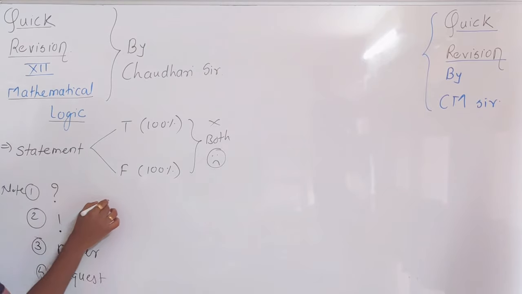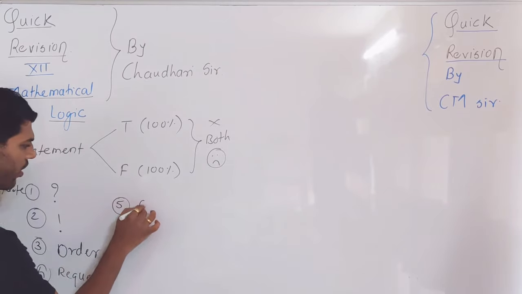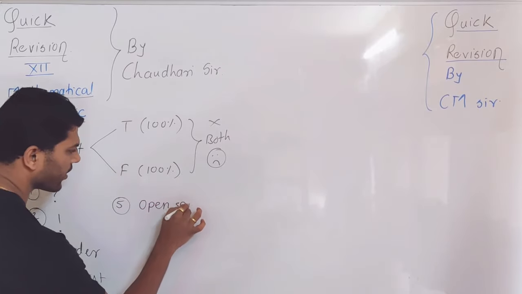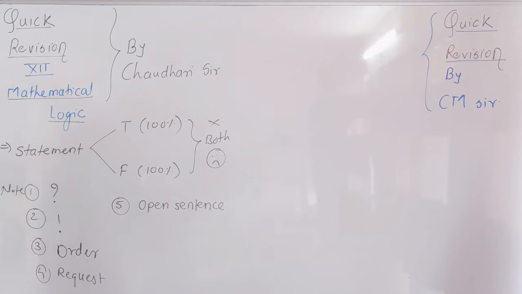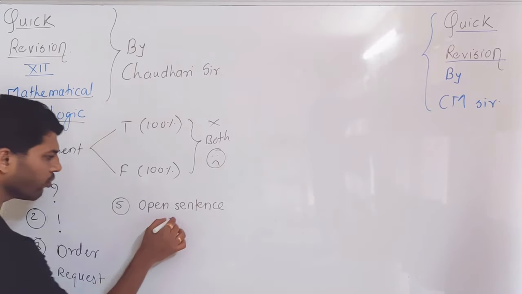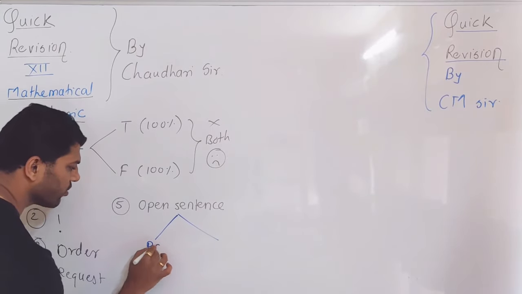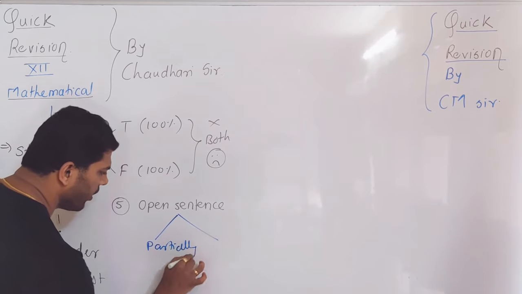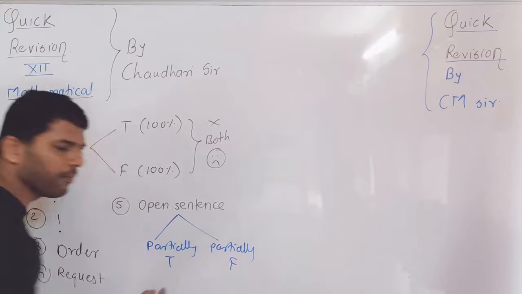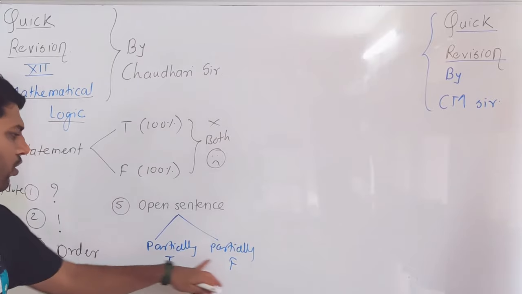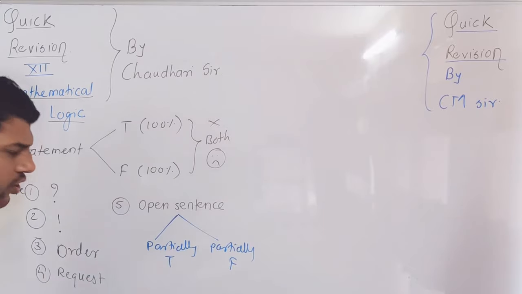And the fifth one, which is very important, is the open sentence. So what is an open sentence? An open sentence is partially true and partially false. So we can say it's a partially true or partially false statement. It means in a few cases it gives you the outcome true, and in a few cases it gives you false.